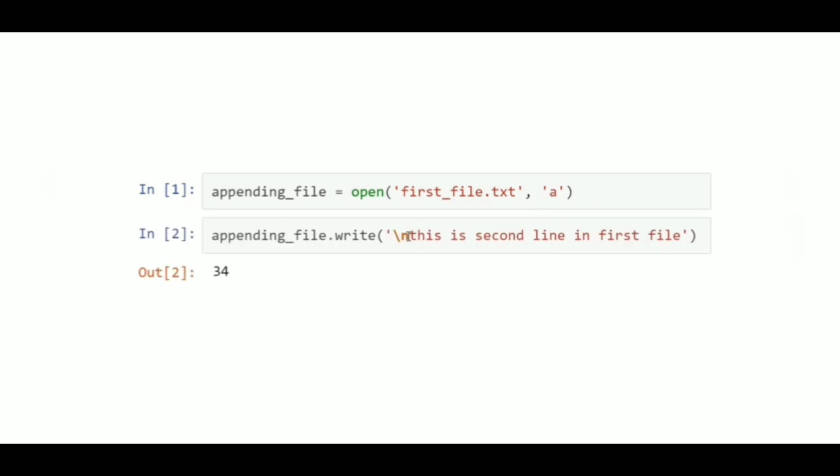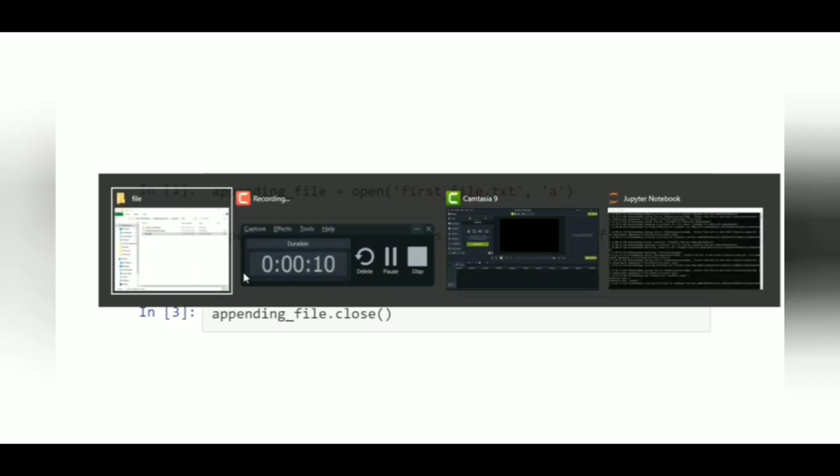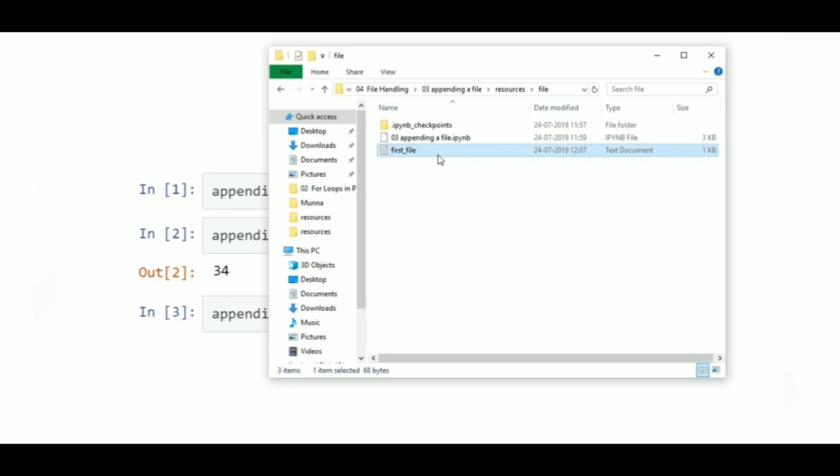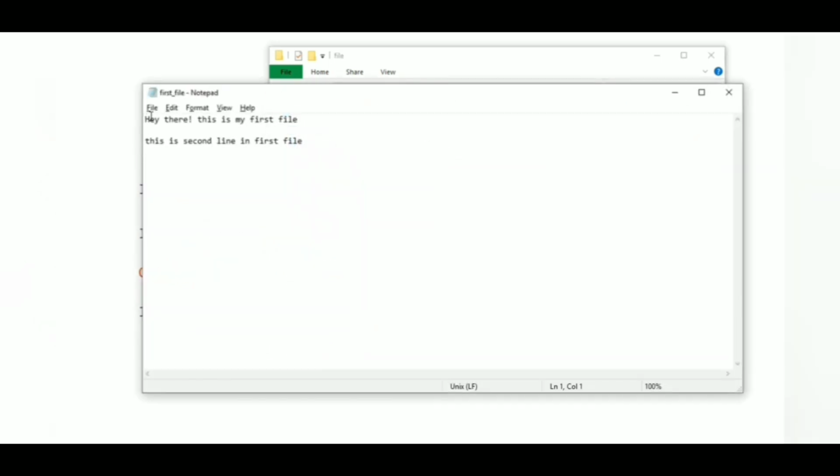So let's write something to it. First give a new line, and in the new line write: this is the second line in the first file. The number of characters in this is 34. That's why we got an output of 34. Now let's close it. By closing, we are actually saving our file. So let's go to the file and check what is in it.